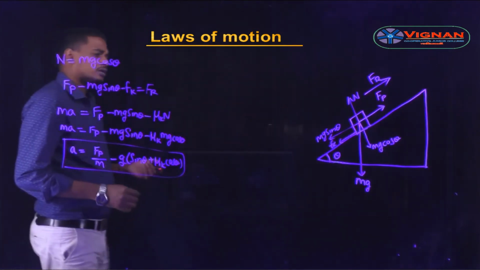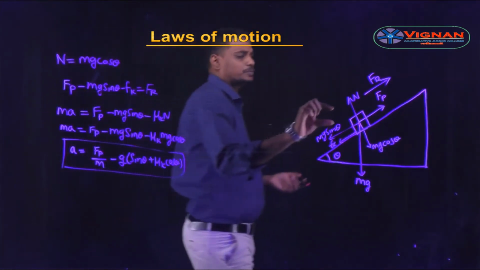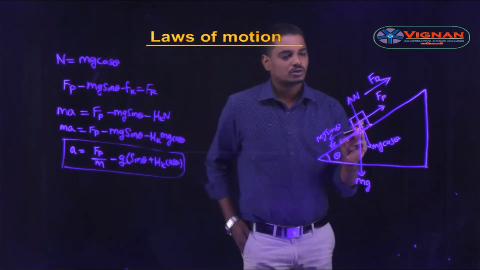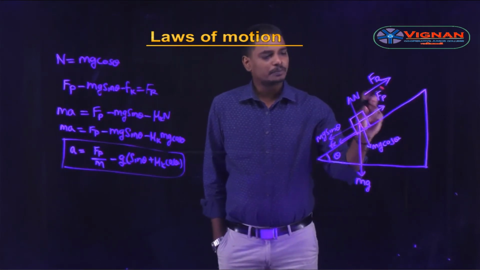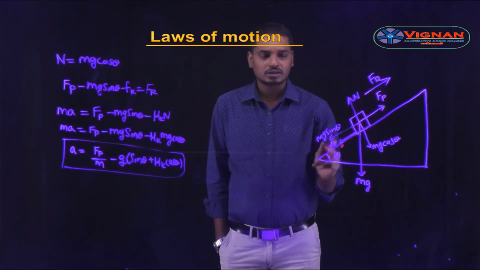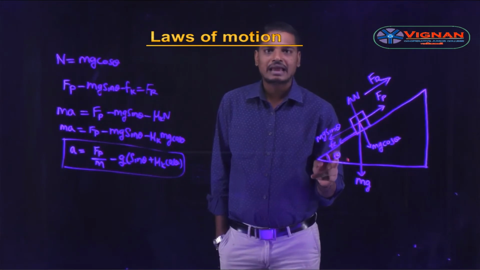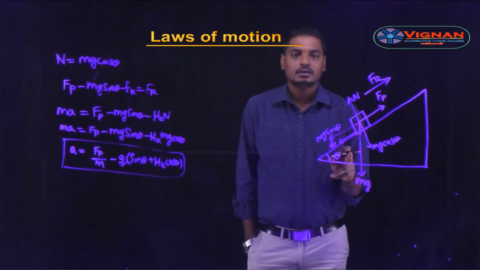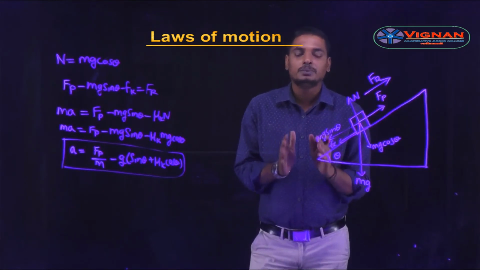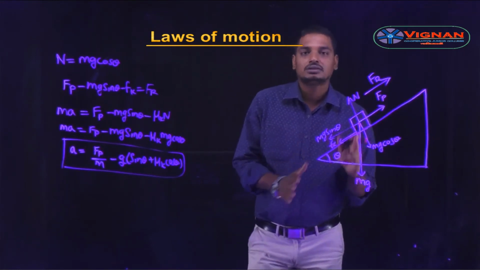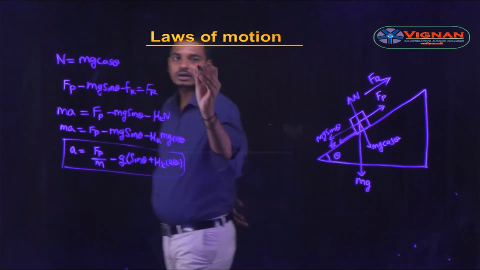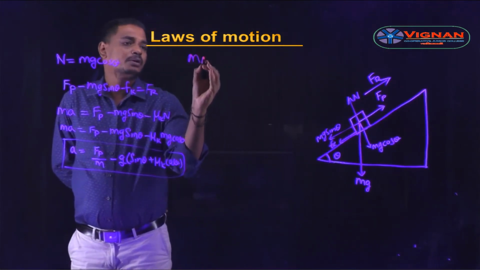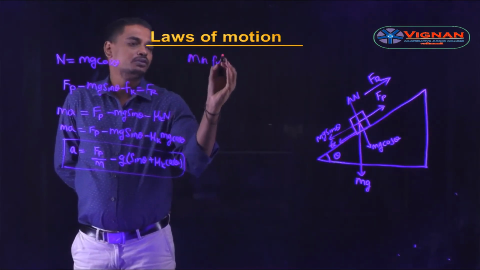If we are not applying any pulling force, then the block may slide down. If this angle of inclination θ is greater than the angle of repose, then the block may slide down. So what is the minimum pulling force such that the block is at rest? Let us calculate the minimum pulling force.